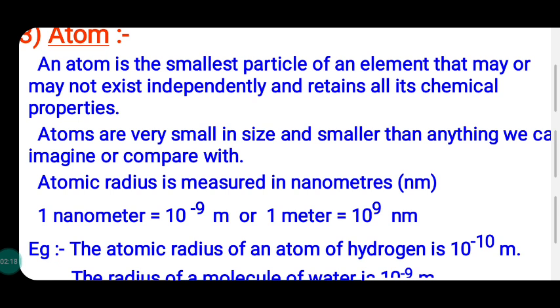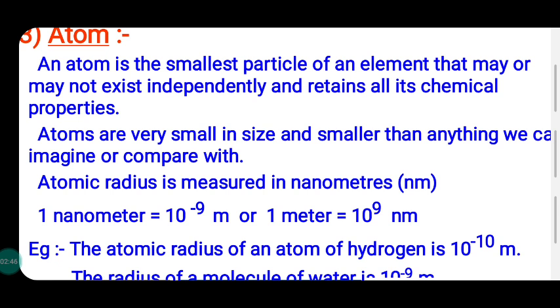Atoms are very small in size and smaller than anything we can imagine or compare with. And the size of an atom is measured in terms of atomic radius. And the unit used is nanometer.